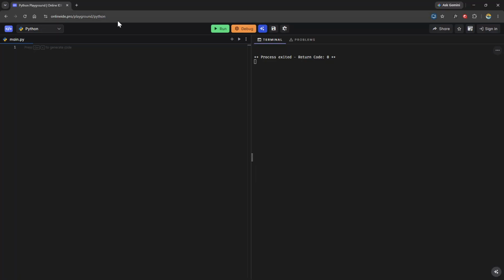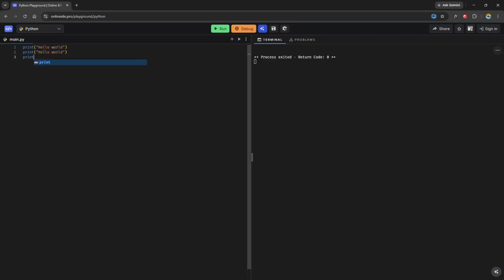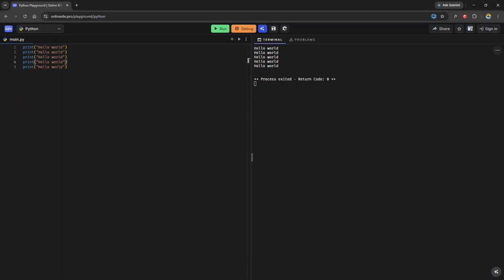We're in our handy dandy Python playground, and we just create a new file and print hello world, and do this 5 times. Print hello world a third time. Print hello world a fourth time. And then finally print hello world a fifth time and run our program to make sure it's working. And there we go. We've written a program that prints the string hello world 5 times. Okay, that was tedious and a little bit annoying.